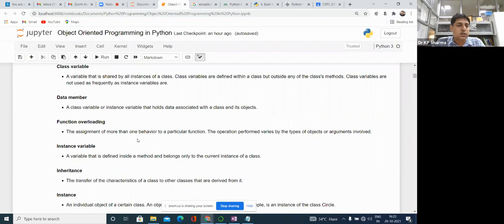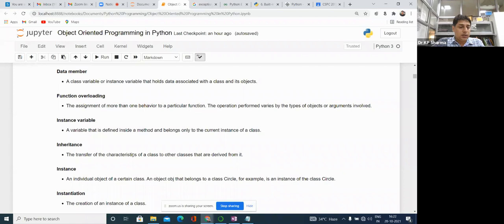We have an organization, we have a class, and for that organization we can create multiple objects. So instance variables are variables which can have separate values for each object.